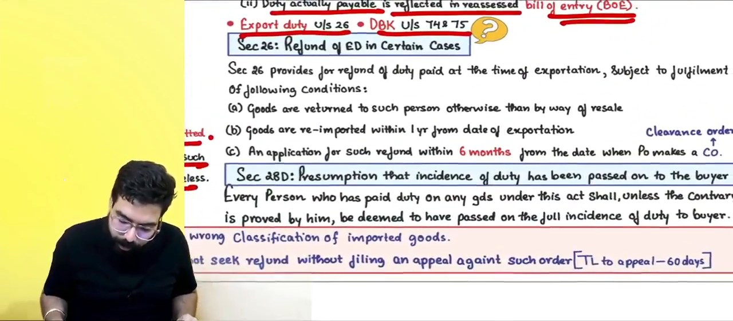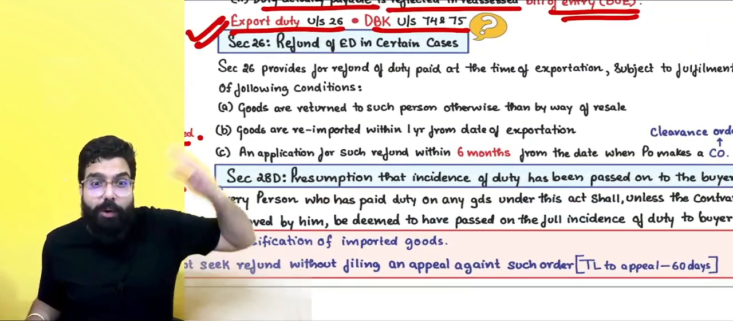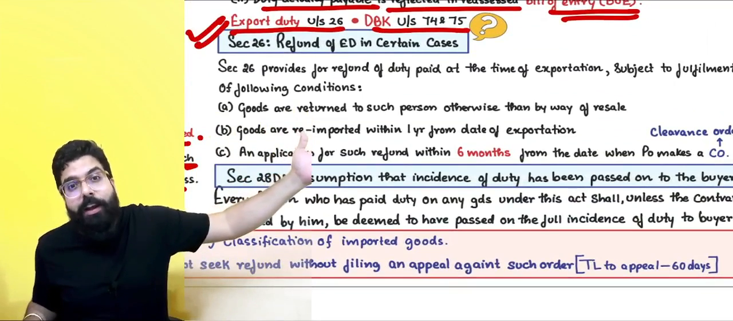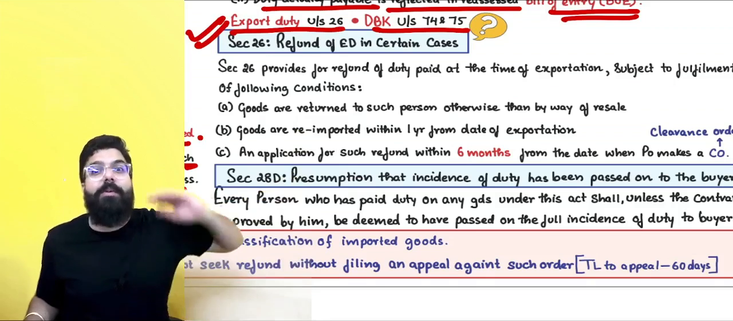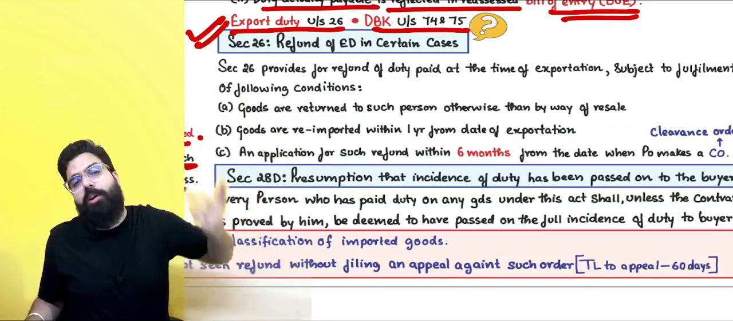Got it? Next, section number 26 goes ahead and talks about refund of export duty. You exported the goods, you paid the export duty. Now goods have come returned. Sir, when you exported, you paid export duty. When goods have come returned, your duty will also be returned.